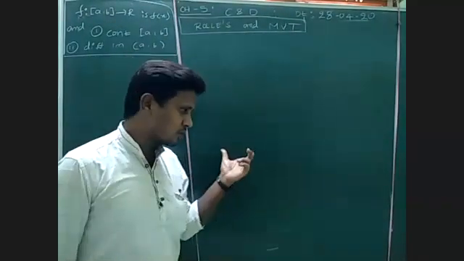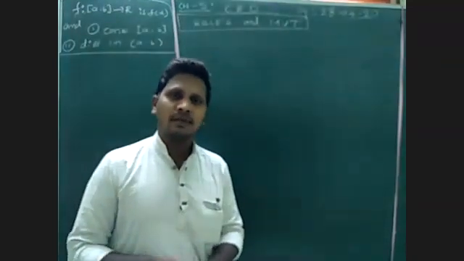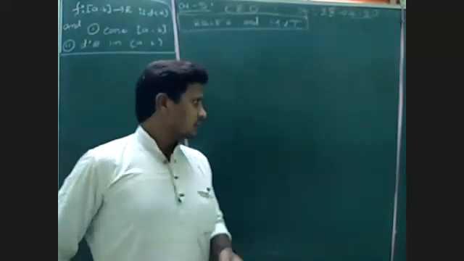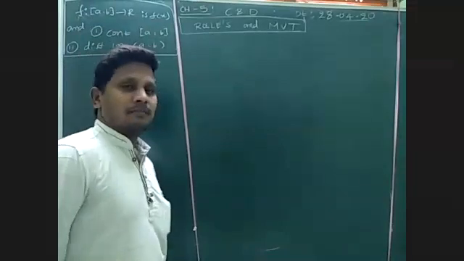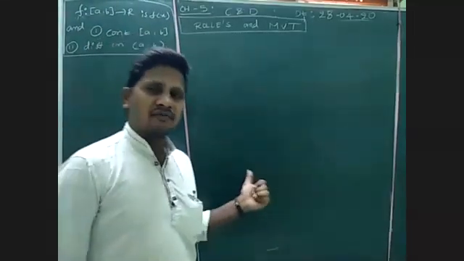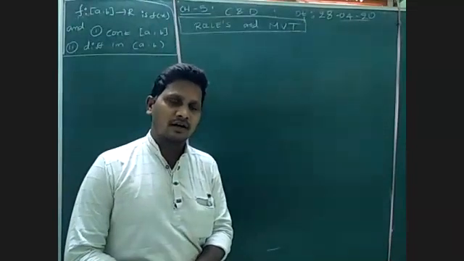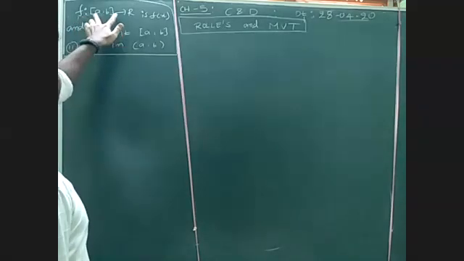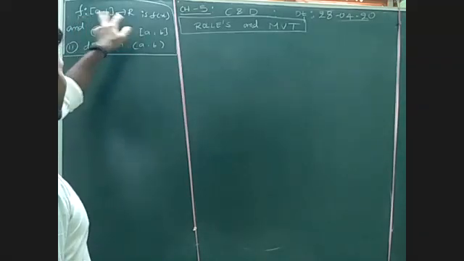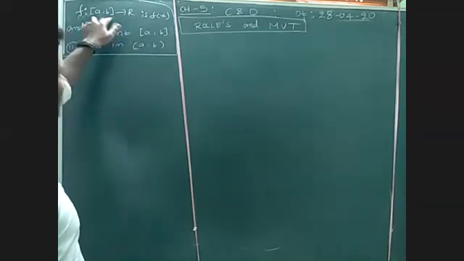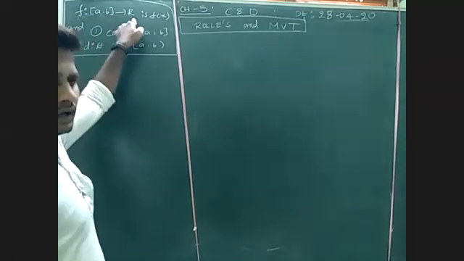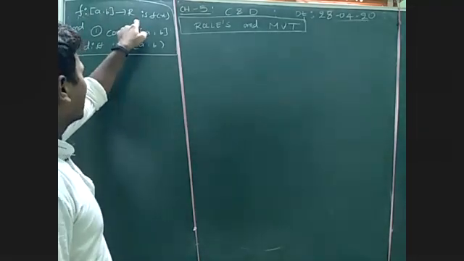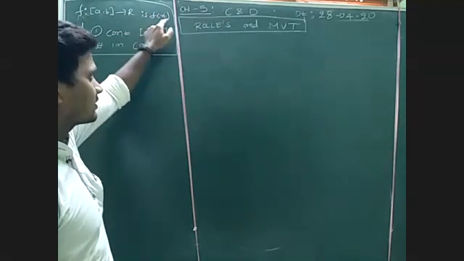Already yesterday we discussed the mean value theorems, Rolle's mean value theorem and the Lagrange mean value theorem. These theorems are based on continuous and differentiable properties. See here, I have written f from the closed interval [a, b] to R. The domain is [a, b], and the codomain is the real numbers. So if I take f of x, we already discussed the rule.